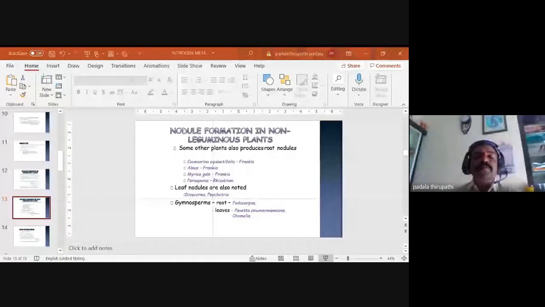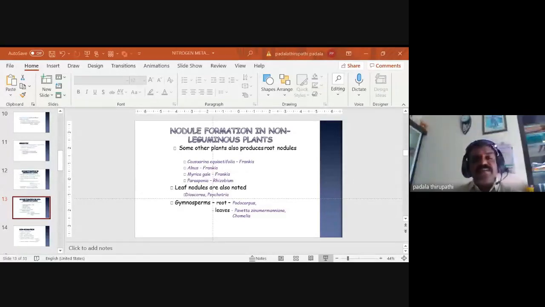So these are associated symbiotically, but they do not belong to the Leguminosae family. That is why these non-leguminous plants can produce root nodules with the help of microorganisms like Frankia and Rhizobium. Frankia produces root nodules in non-leguminous plants like Casuarina equisetifolia, Alnus and Myrica gale.